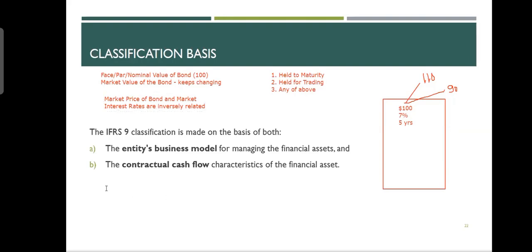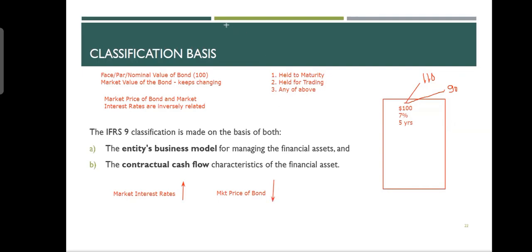So I would write down here, interest rates, and let me call it market interest rates. And here I would say market price of bond. So these are two things, and I said that they are related. How are they related? Inversely related. Inversely related means that when market interest rates go up, bond prices go down.